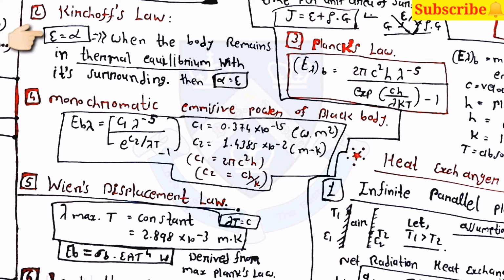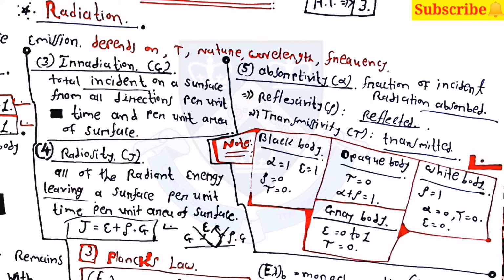Then the second one is Kirchhoff's law. It states that emissivity is equal to alpha when the body remains in thermal equilibrium with its surroundings. Then the third one is irradiation. It is the total radiation incident on a surface from all directions per unit time per unit area of surface. Then the fourth one is radiosity J. J is equal to all of the radiant energy leaving a surface per unit time per unit area of surface. Here the equation of J is equal to epsilon E plus rho into G.